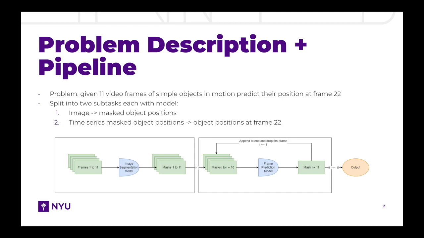Secondly, in predicting the final position of the ball from a time series of ball mask frames, we implemented both neural ordinary differential equation, ODE-based, and convolutional LSTM models. The left panel of the accompanying figure illustrates the graphical representation of the image segmentation model responsible for producing masks for the first 11 frames. Conversely, the right panel depicts the frame prediction model, which yields the final output classification.